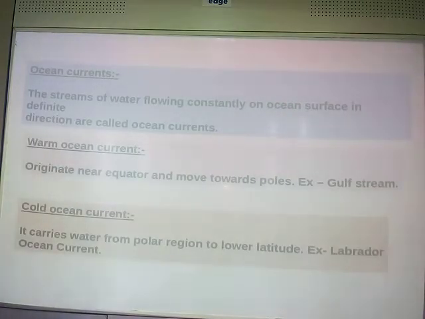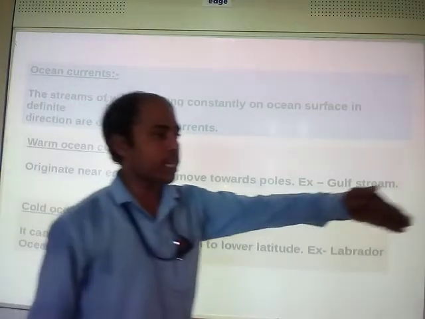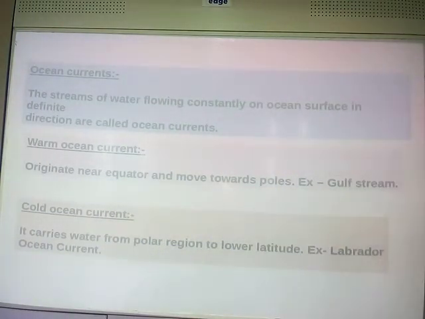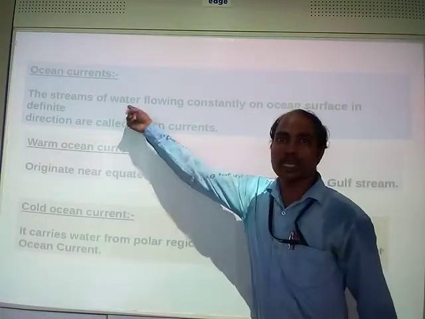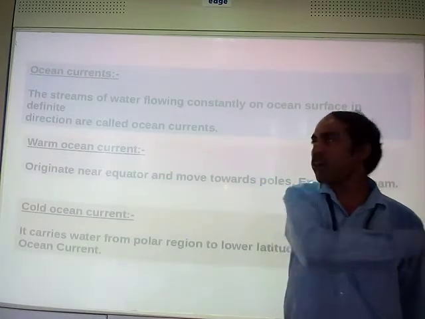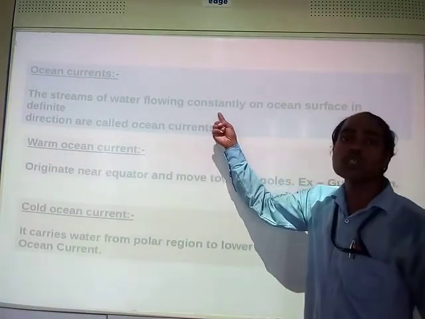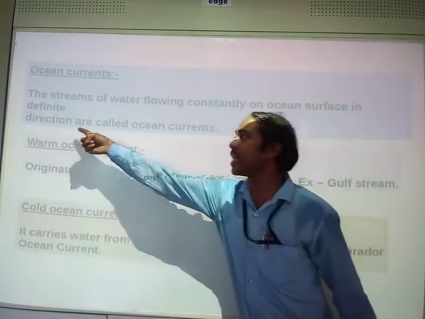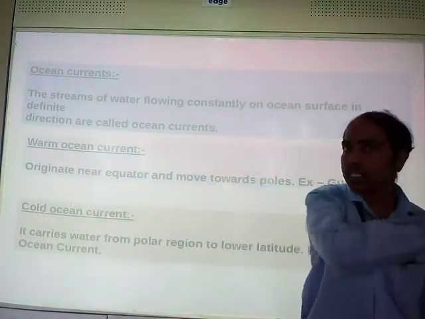Now let's try to understand what we mean by the term ocean current. The stream of water flowing constantly in a definite direction. That means water streams, flowing constantly in one direction.